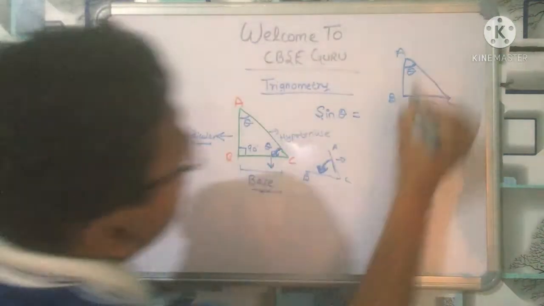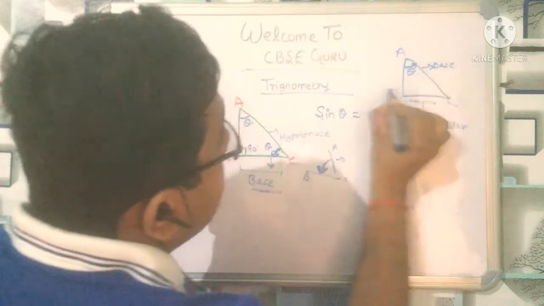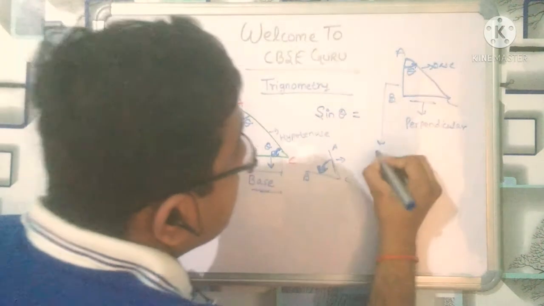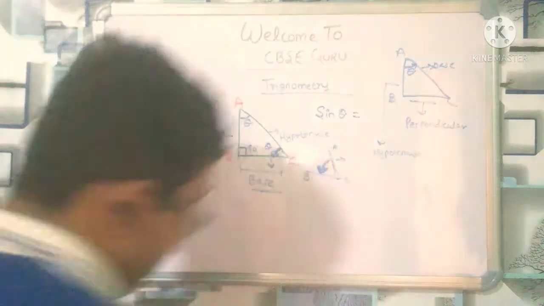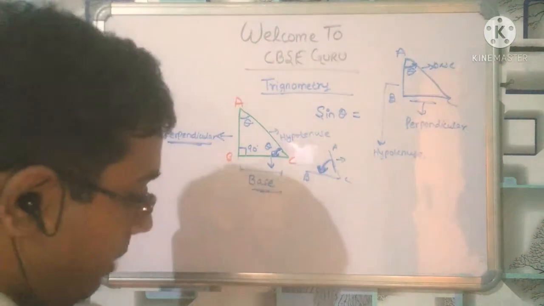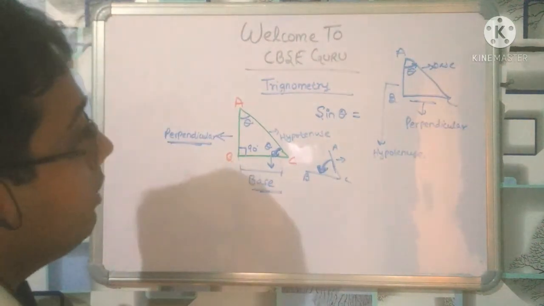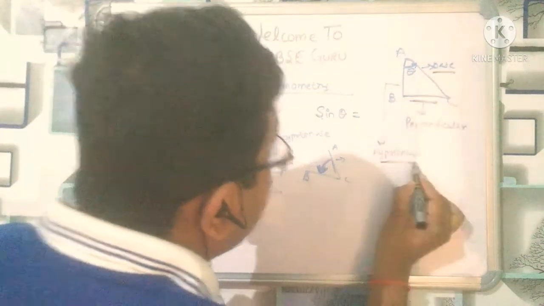So what will be the base? This will be the base, and this is hypotenuse, right? I think there should be clarity, all the things should be clear. What I am telling, see, this is perpendicular, this is base, this is hypotenuse.